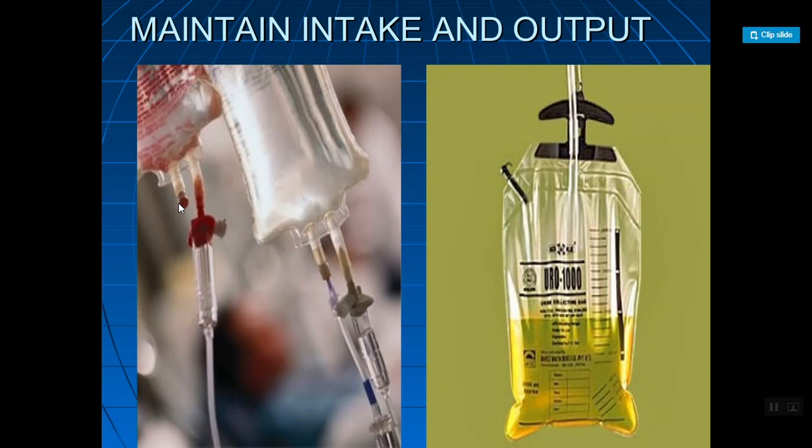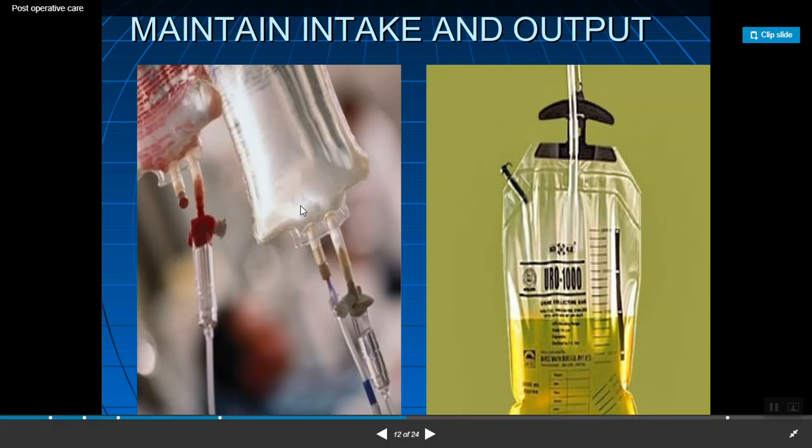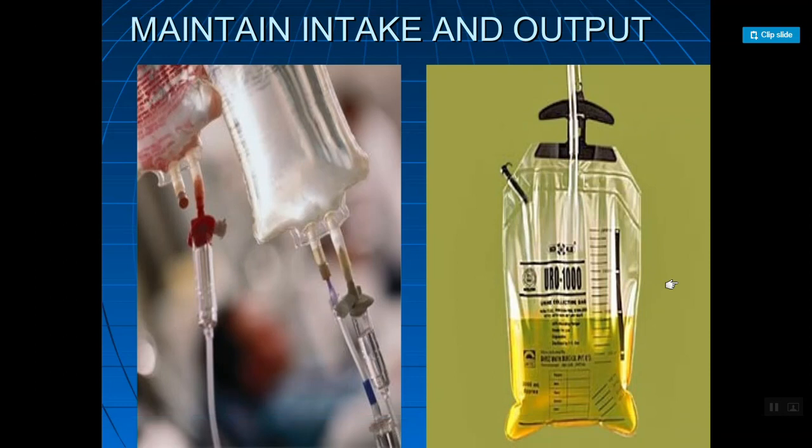Here the patient is receiving an IV infusion, that is the intake. And output is here the urination done by the patient. The amount is checked hourly in the post-operative period. Intake and output should be checked on an hourly basis.